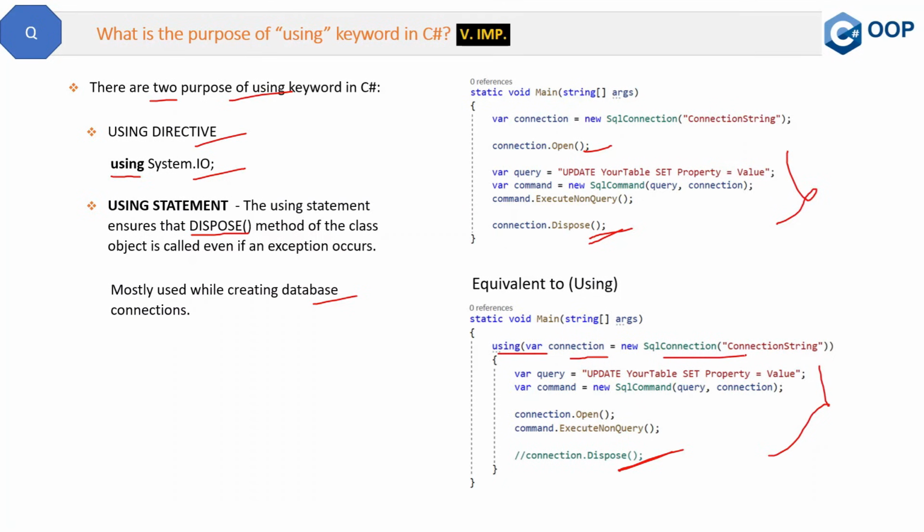Now remember that you cannot use the using keyword with any class. You can use it only with those classes which are managed, and those classes must implement the IDisposable interface in .NET. Now what does it mean? Let me show you. This is the SqlConnection class. Now we will see in Visual Studio Code how it is implementing the IDisposable interface.